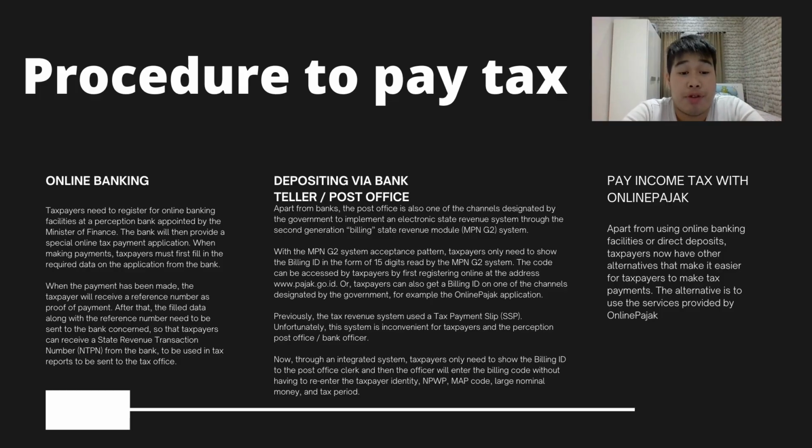So there are three procedures to pay tax. The first is online banking. Taxpayers need to register for online banking facilities at a Perception Bank appointed by the Minister of Finance. The bank will then provide a special online tax payment application. When making payments, taxpayers must first fill in the required data on the application from the bank. When the payment has been made, the taxpayer will receive a reference number as proof of payment.